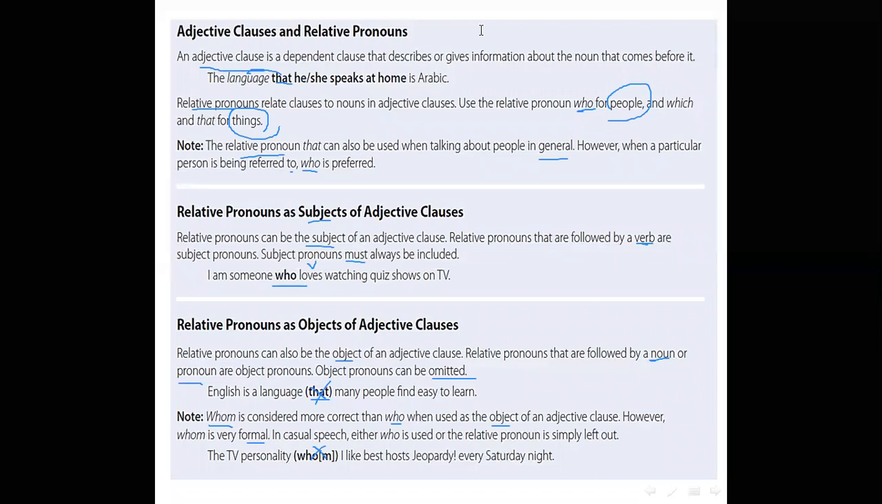Adjective clauses and relative clauses here are excellent. Who for people, or which and that for things or animals. Now, are you ready to answer the following exercise?